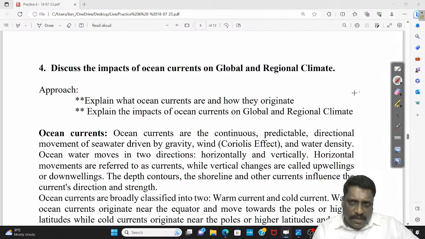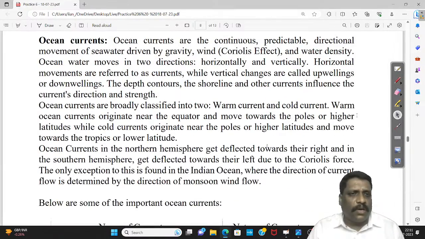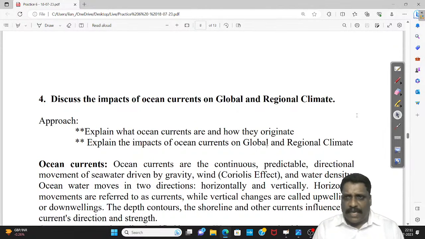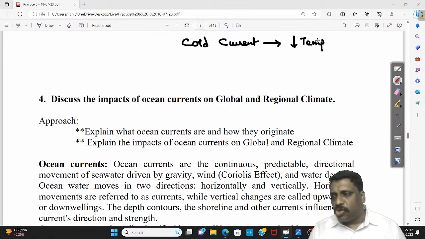Now here, before talking about the specific currents, first I have to say what exactly is the effect of a cold current and a warm current. Two things. I'm going to talk about the cold current and the warm current. Cold current, number one, it will reduce the temperature. That is okay. If it is reducing the temperature, obviously, the adjoining coast is affected.